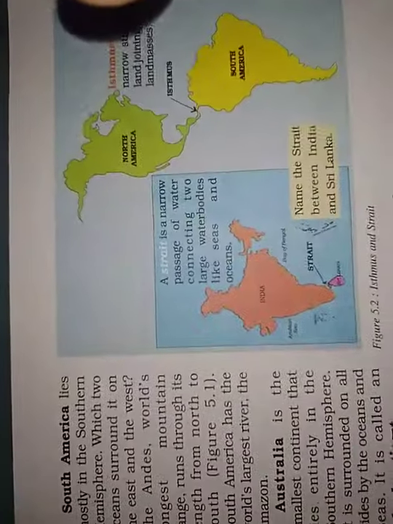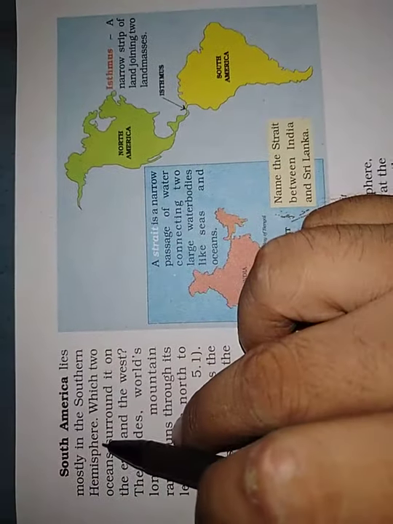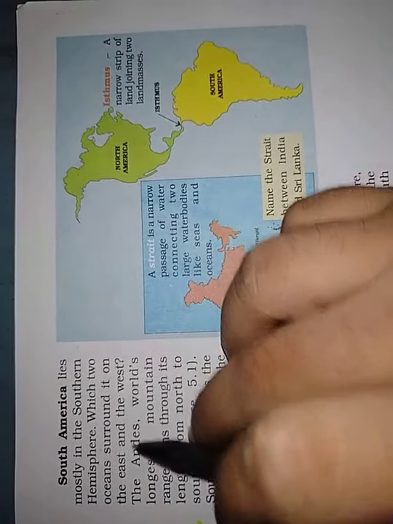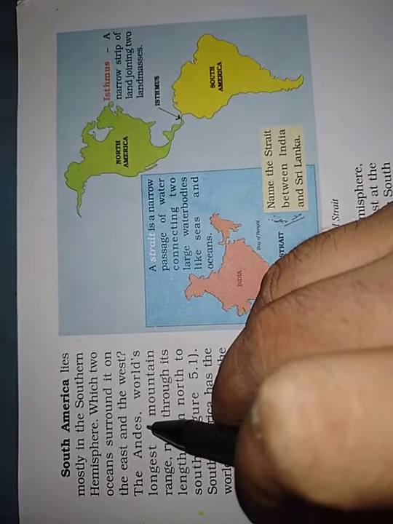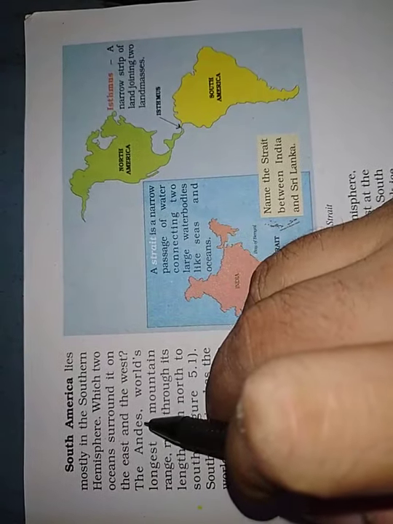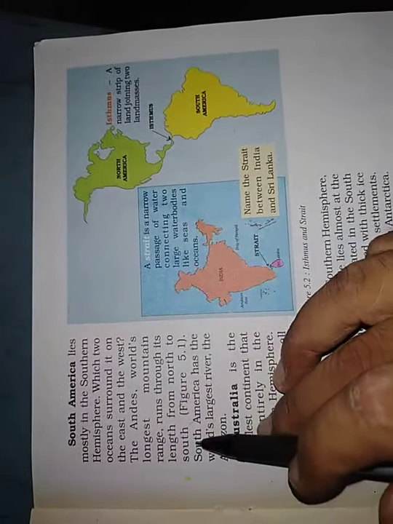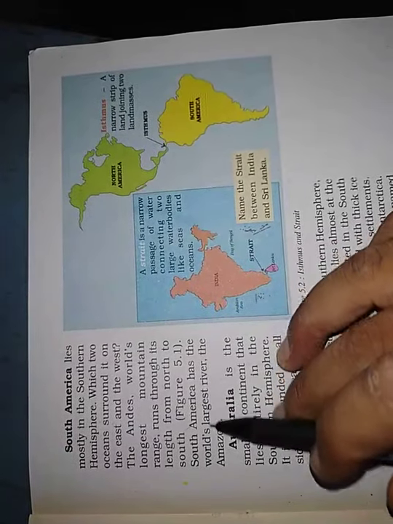Now South America. We have discussed South America now. South America lies mostly in the southern hemisphere, with two oceans surrounding it on the east and the west. The Andes, the world's longest mountain range, runs through its length from north to south. South America also has the world's largest river, the Amazon.